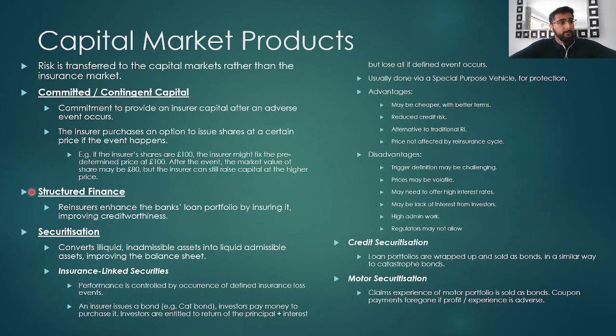And lastly, we have motor securitization, where the claims experience of a particular motor portfolio is again sold as bonds, and any coupon payments, any interest payments to investors, are forgone if the experience on the motor portfolio is adverse. So that concludes our tutorial for reinsurance products.